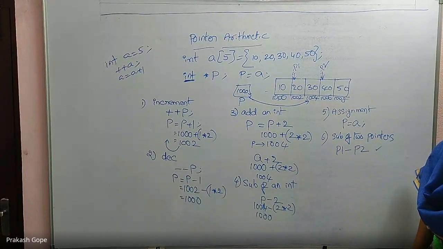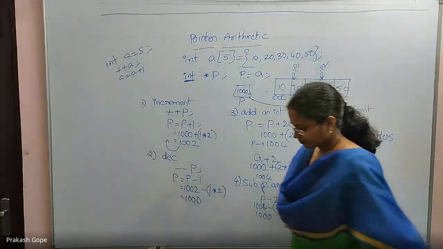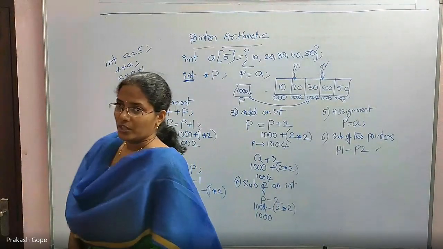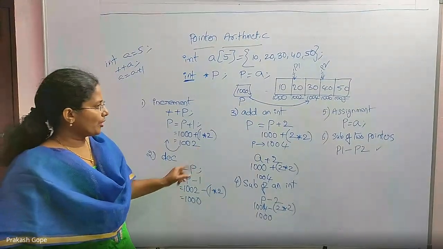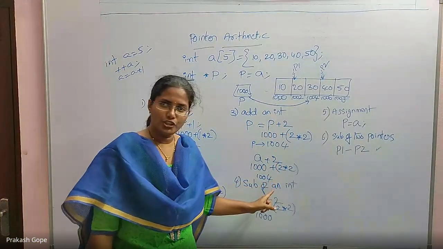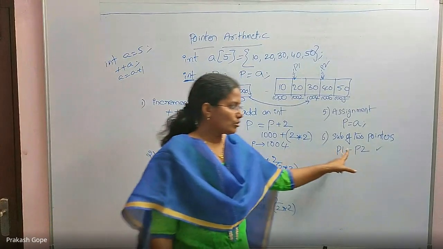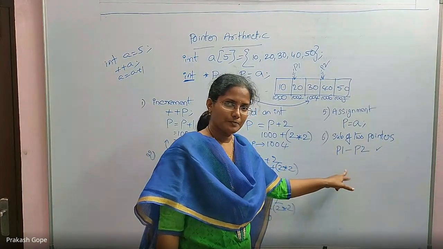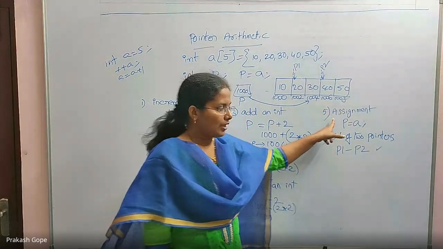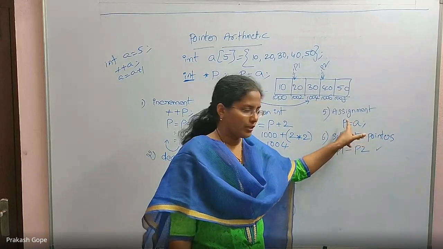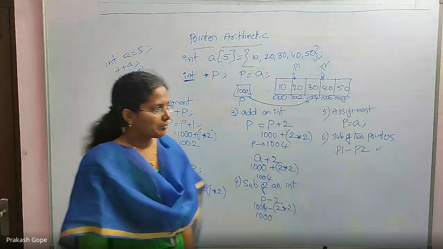Okay? So these are the arithmetic operations that can be performed on pointers. You can increment a pointer, you can decrement a pointer, you can add and subtract an integer to a pointer. You can do subtraction of two pointers if they are of same type. And assignment is also possible if both of them are of same type.